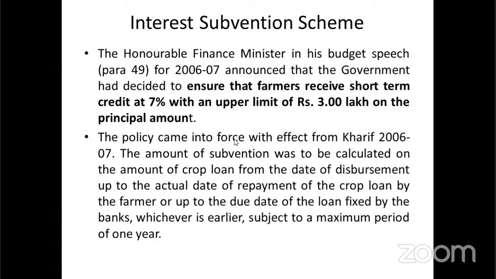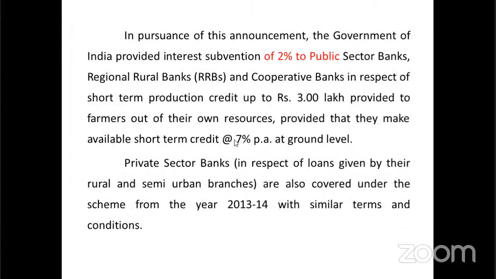If the farmer has a crop loan, he is given a 2% subsidy on the interest rate of 7%, so he is responsible to pay only 5%. That is how the interest subvention scheme came. The maximum amount is 3 lakh, and of the 7%, they give 2% as interest subvention.